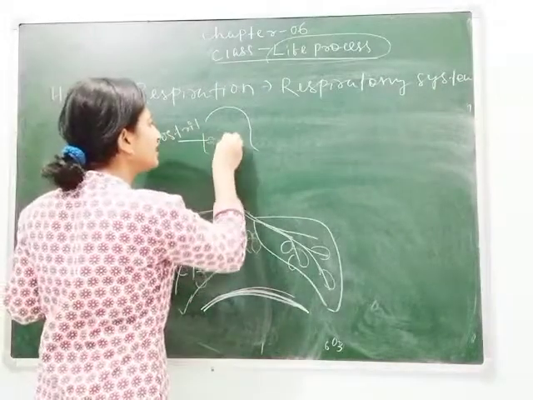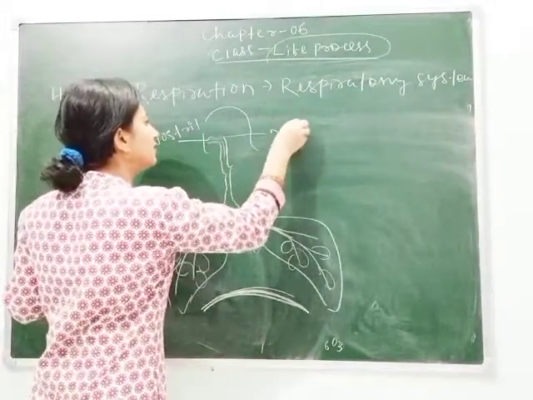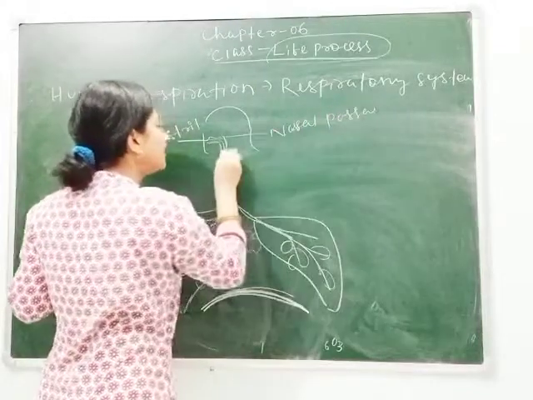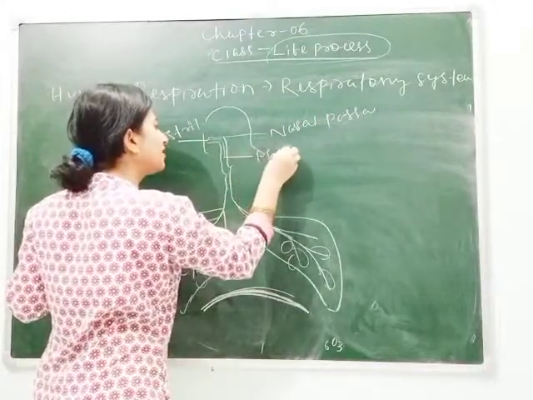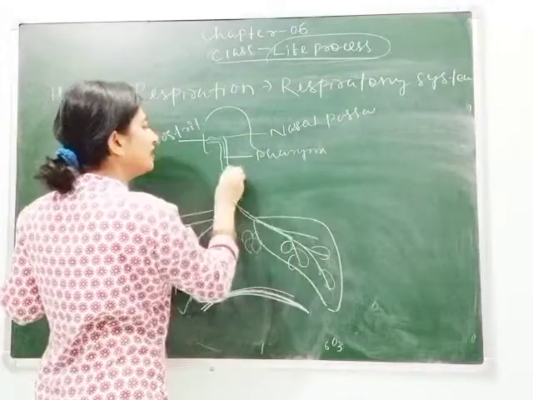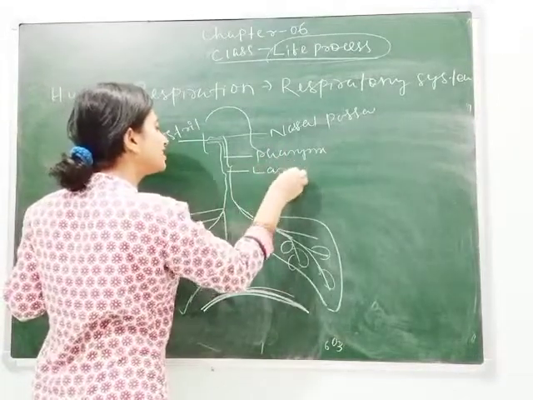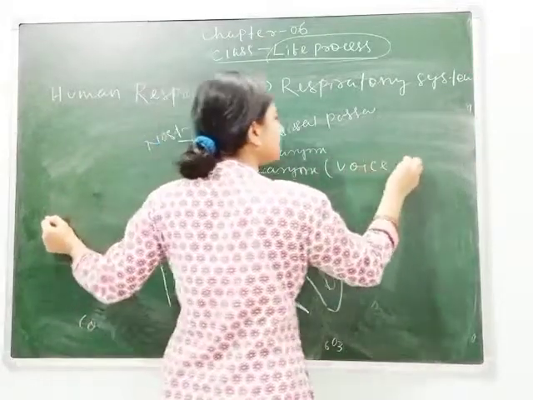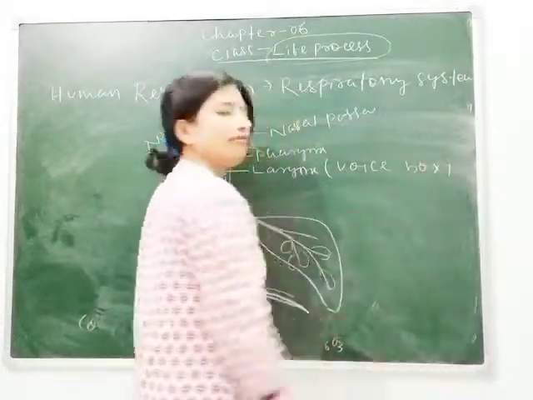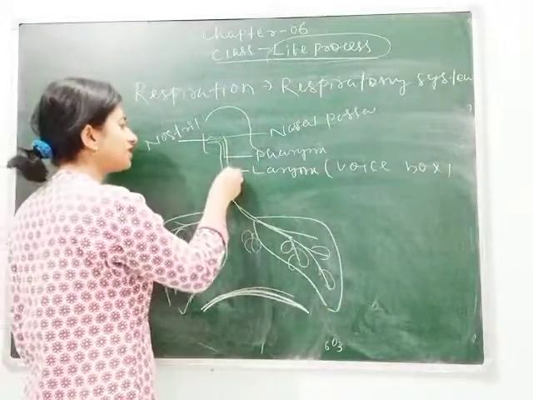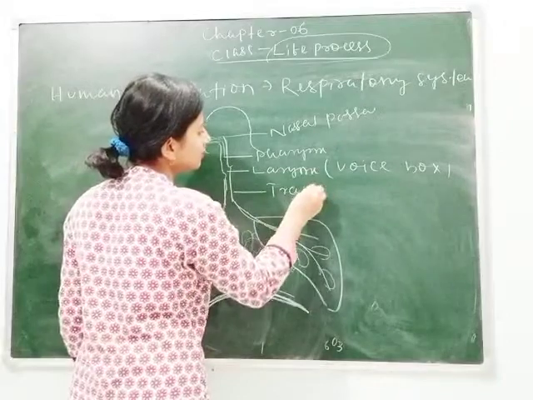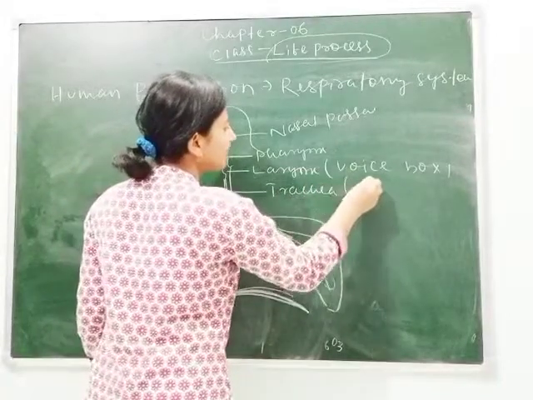Then this is nasal passage. Then this part is called pharynx. Then this part is called larynx, which is also called the voice box. Due to the larynx, voice is produced, so it is called the voice box. Then just below the voice box is the trachea. This is called trachea, or we can say windpipe.